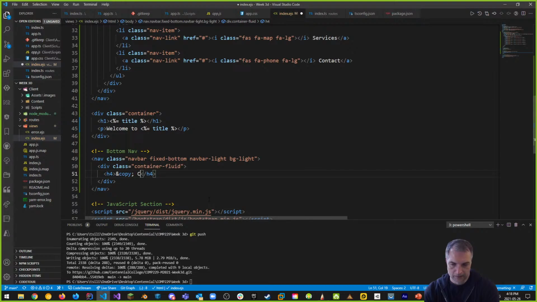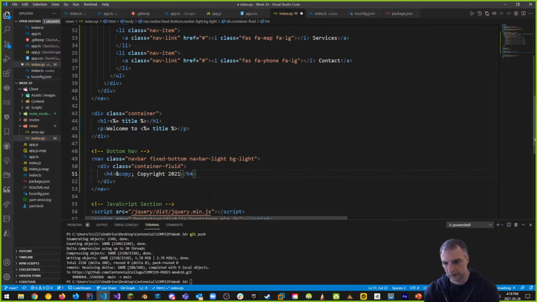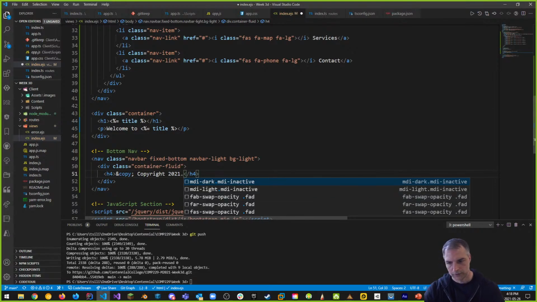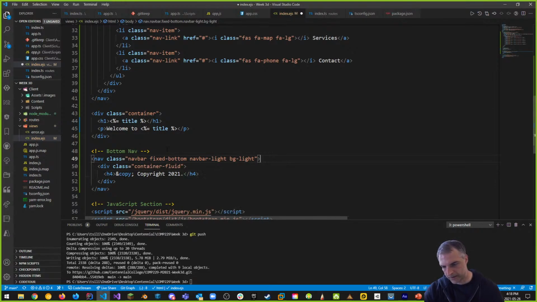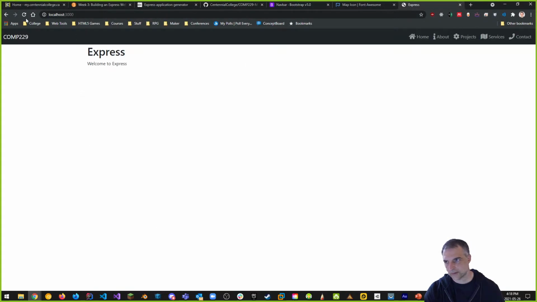And we'll say that it is copyright. And for now, we're not going to put a thing, let's put 2021, right? Copyright 2021. Just to show you that that is going to fit at the bottom of my navbar. So if I press save and go back to here and look at Express and refresh, you can see at the bottom now there is a copyright 2021 navbar that is at the bottom. You can change this content down here, but mostly none of these really change.